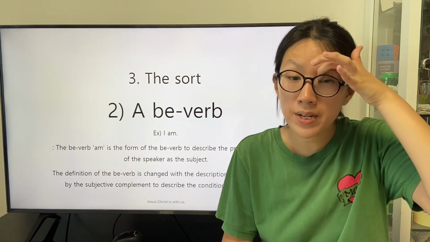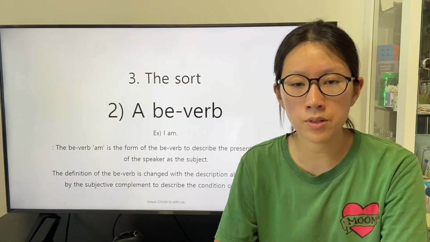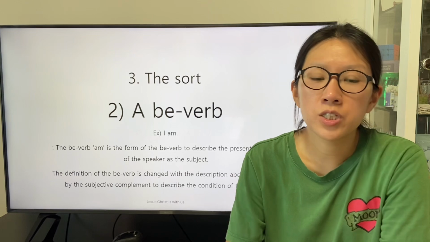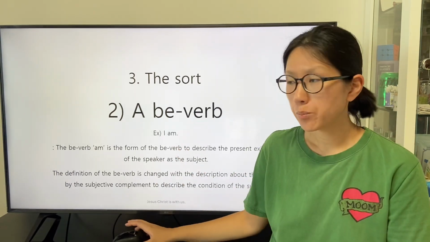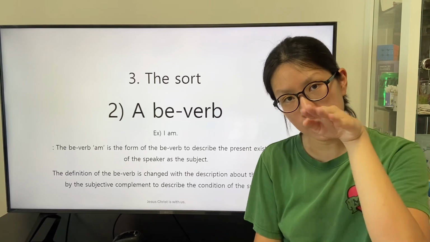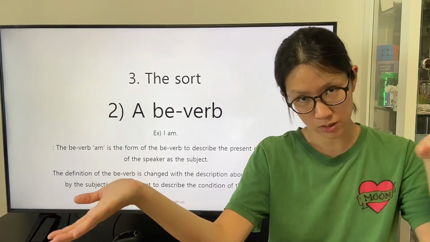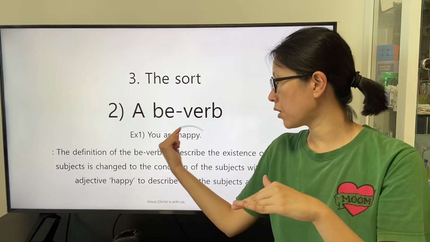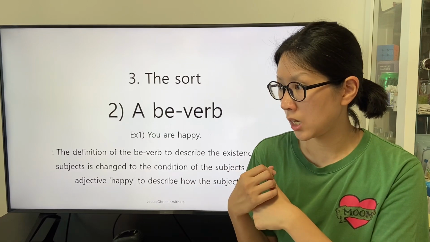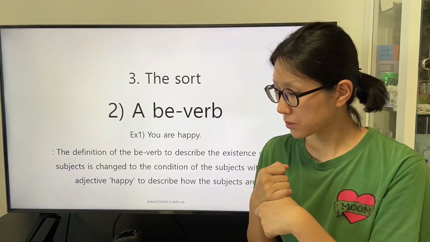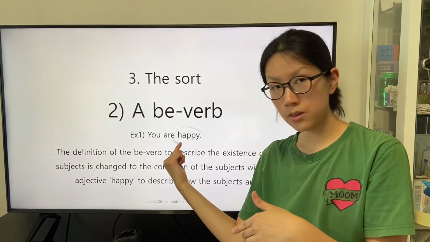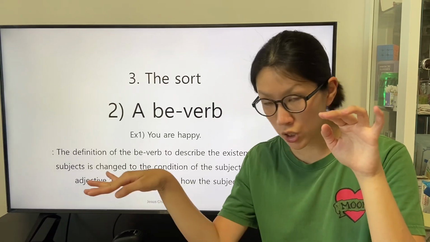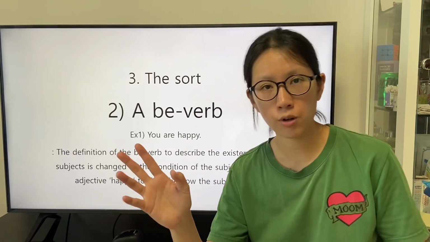The definition of the be-verb is changed with the description about the subject by the subjective complement to describe the condition of the subject. In this class, the definition of the be-verb is to describe the existence of the speaker as the subject, and with the application of the subjective complement that can be an indication or a description, like the adjective happy. We can understand that the definition of the be-verb is changed to describe the condition of the subject.